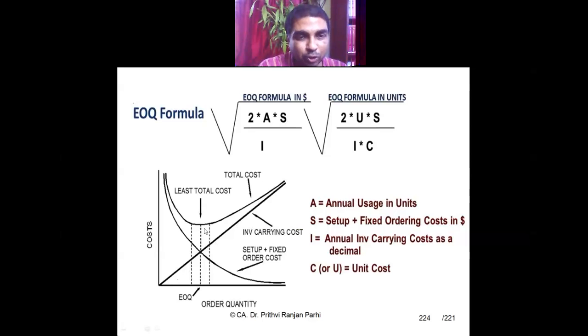I have to find out the total cost, considering the carrying cost and ordering cost taken together. And this is my total cost line. Where my total cost is least, that is my economic ordering quantity. In cash management, I had explained with the help of a table how to calculate it. This formula has been explained to you. You can go back and watch that video again, and then you can understand how to compute EOQ using this formula. But ensure that you are using the calculator properly, right? Okay, fine.